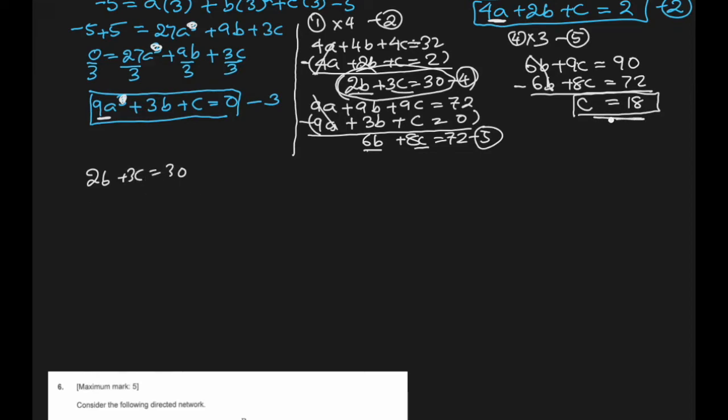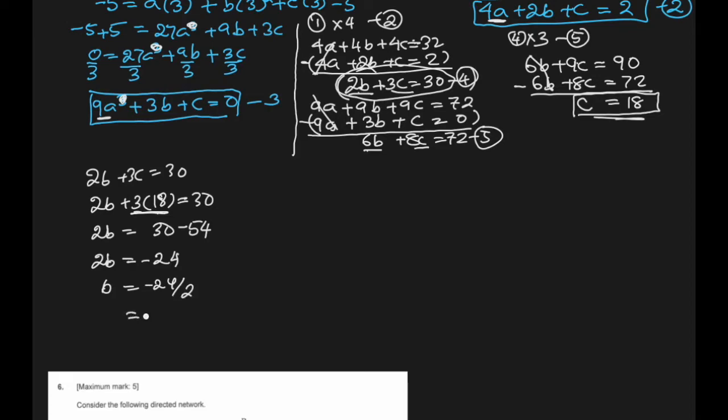So substitute c equal to 18 in this now. 2b plus 3 times 18 equal to 30. 2b equal to 30, and this is 54, which will become minus 54 when it comes to the right side. 2b equal to negative 24, and b will be negative 24 divided by 2, which is minus 12. b is minus 12. We have c, we have b.